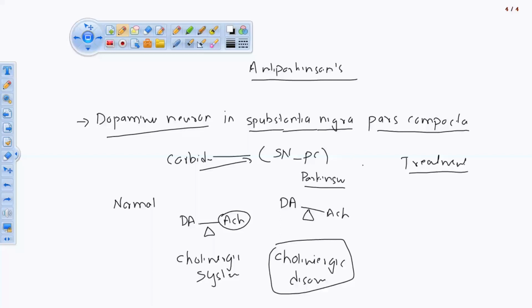अभी जो भी ड्रग पढ़ रहे हैं हम लोग, एंटी पार्किंसोनिज्म, those we are going to give to this person. So this condition is called as treatment, where we are going to reduce the active dopamine here. Here the level of acetylcholine is decreased, but to give treatment here, we need to balance this level of dopamine.